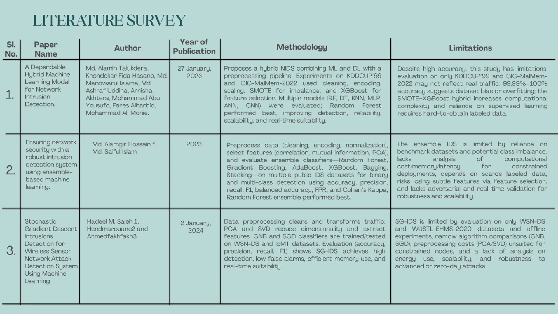For this project, we reviewed several recent research papers related to intrusion detection systems. The first paper proposed a hybrid machine learning and deep learning model using random forest, ANN, CNN, and XGBoost for intrusion detection. The study achieved very high accuracy, but the authors mentioned possible overfitting and dependence on benchmark datasets. The second paper focused on ensemble-based machine learning techniques such as random forest, AdaBoost, gradient boosting, and XGBoost. Random forest showed the best performance among all models. The third paper used stochastic gradient descent and dimensionality reduction techniques for wireless sensor network intrusion detection. These studies help us understand existing approaches and their limitations.